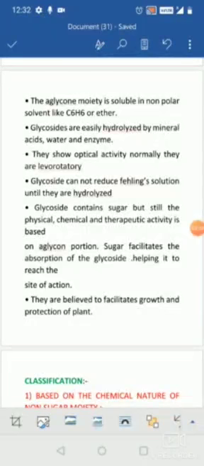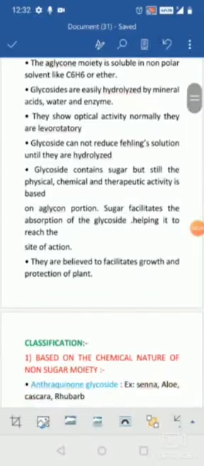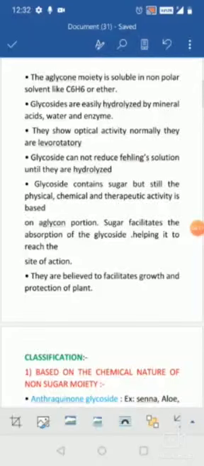So in simple words, this sugar portion will help in the transportation of the non-sugar portion to the site where you are going to achieve the action. So the sugar is only going to facilitate the absorption or the movement of the aglycone portion, although it doesn't have any physiological or pharmacological property. The pharmacological properties mainly depend on the aglycone portion.